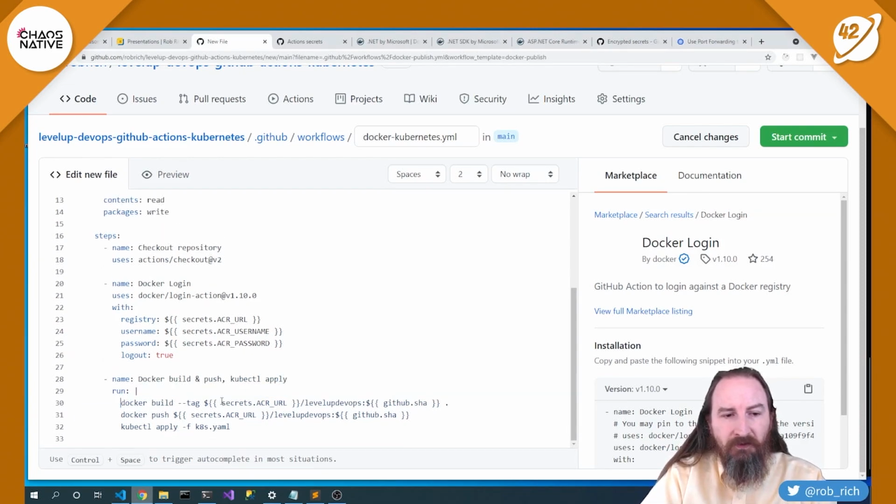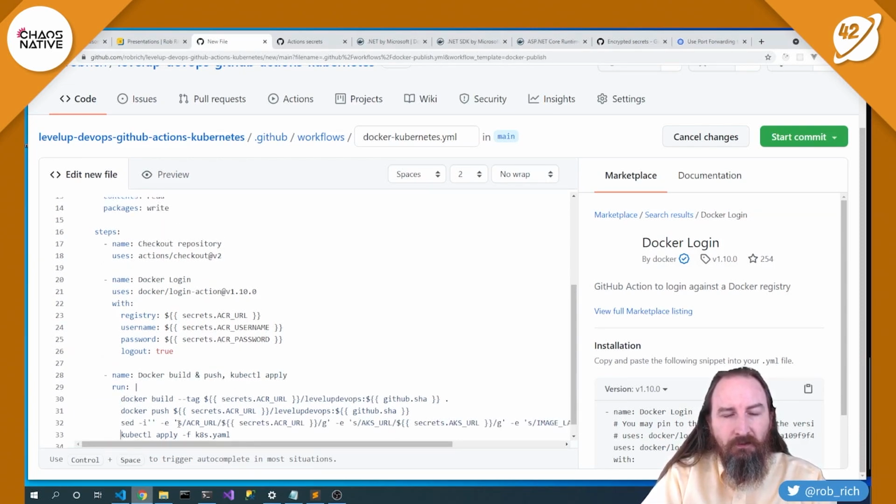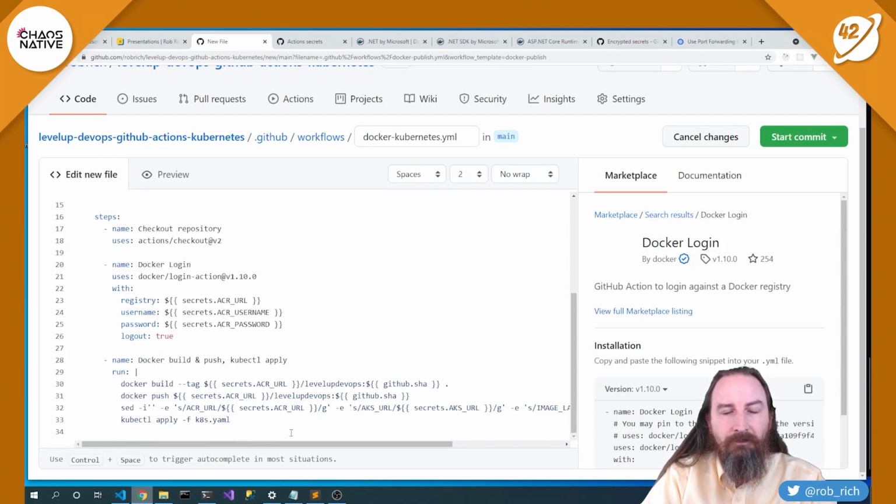So I'm very specifically going to put these secrets replacement after I've pushed my container up to my registry. Now I know that even if that Kubernetes YAML file leaked into my image, it doesn't include those secrets. Perfect. Now we do need to log into our Kubernetes cluster to be able to do a kubectl apply.